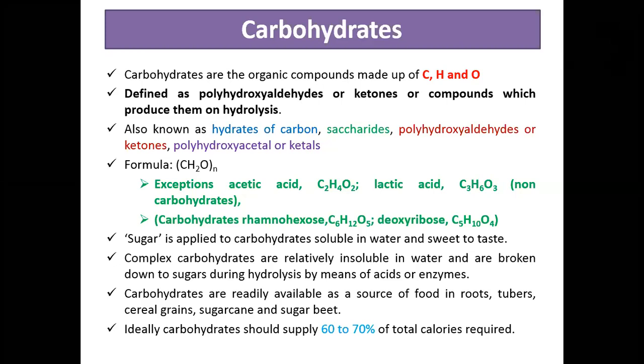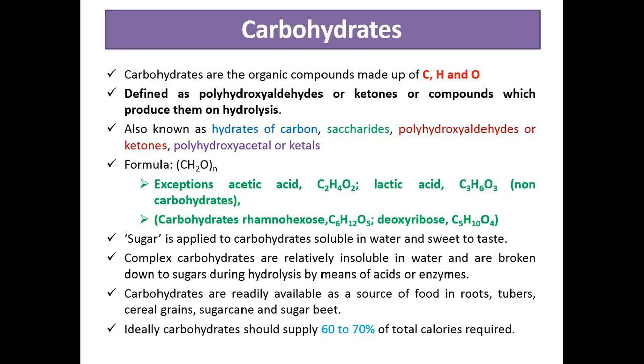When we talk about the aldehydic functional group, it means the CHO group, carbon double bond O and H atom. The CHO group represents the aldehydic group, while C double bond O is the ketonic group's specific character. So if we consider aldehyde, the CHO group should be there in the structure of carbohydrates. And when we talk about the ketonic group, the carbon double bond O should be present in the structure.